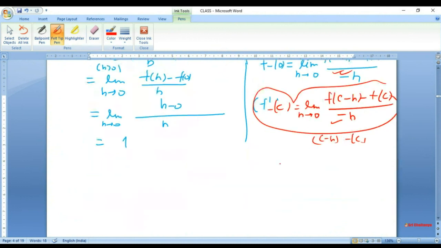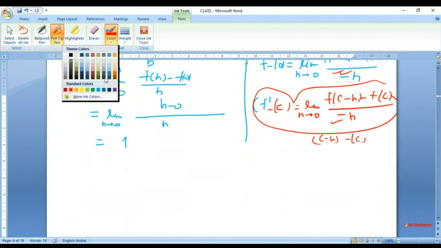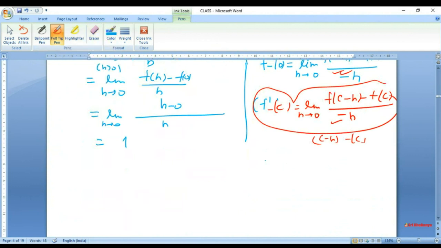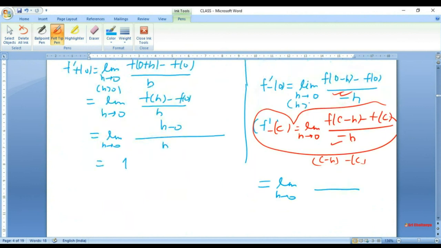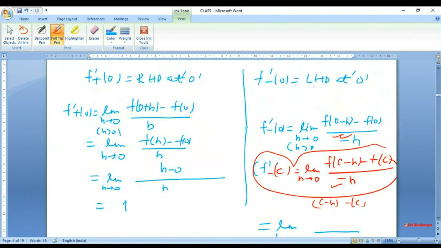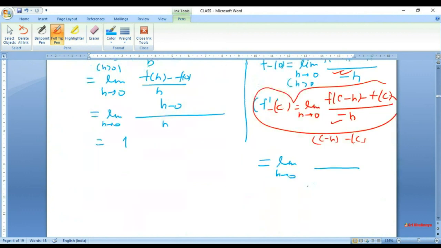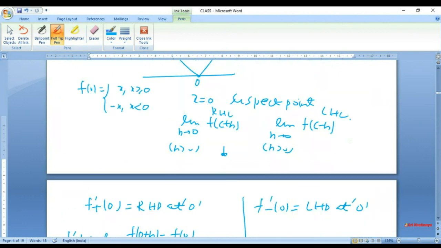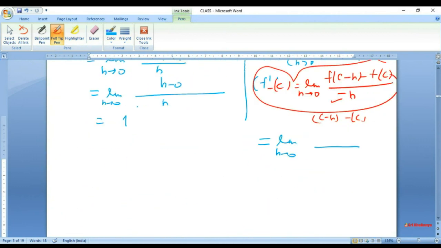Once that is understood, we can go back and write that this number equals limit h tends to 0, f of 0 minus h, that is f of minus h. Remember, h is always positive. The left hand derivative is taken care of by writing 0 minus h, so h is positive and minus h is negative. So f of minus h is h, f of 0 is 0, upon negative h.